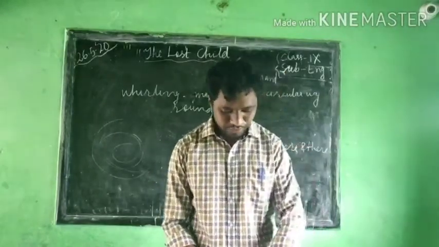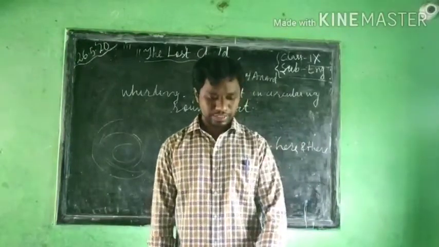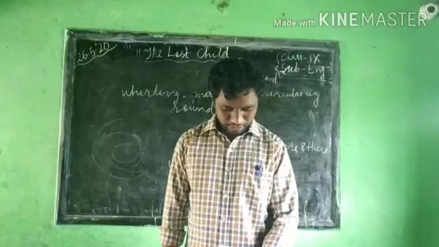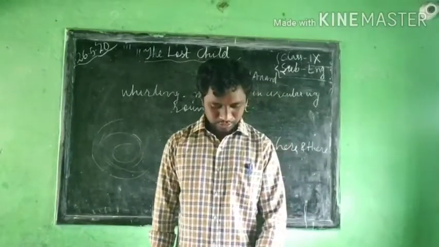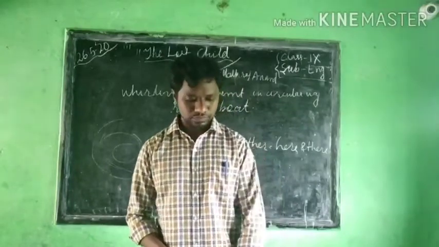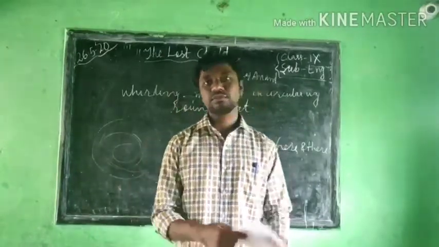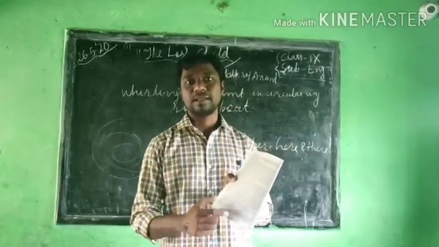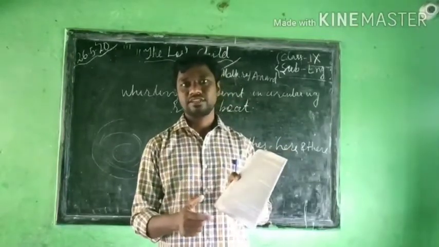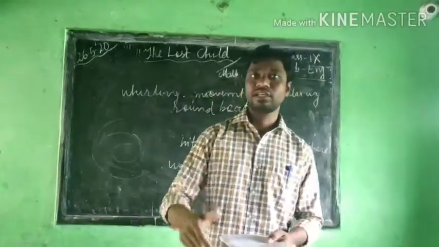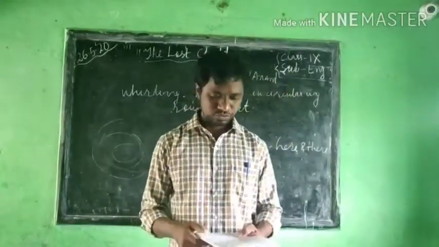So he ran quickly. Where did he run? This boy ran to the shrine. Shrine means a temple. That is the meaning of a shrine. If you have this book, then you can find it. There is a Hindi translation also, line by line. But still it is better to have a class for the students who don't have the book.